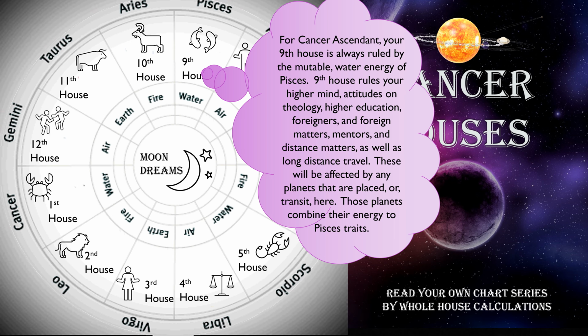For Cancer ascendant, your ninth house is always ruled by the mutable water energy of Pisces. Ninth house rules your higher mind, attitudes on theology, higher education, foreigners and foreign matters, mentors and distance matters, as well as long distance travel. These will be affected by any planets that are placed or transit here. Those planets combine their energy to Pisces traits.